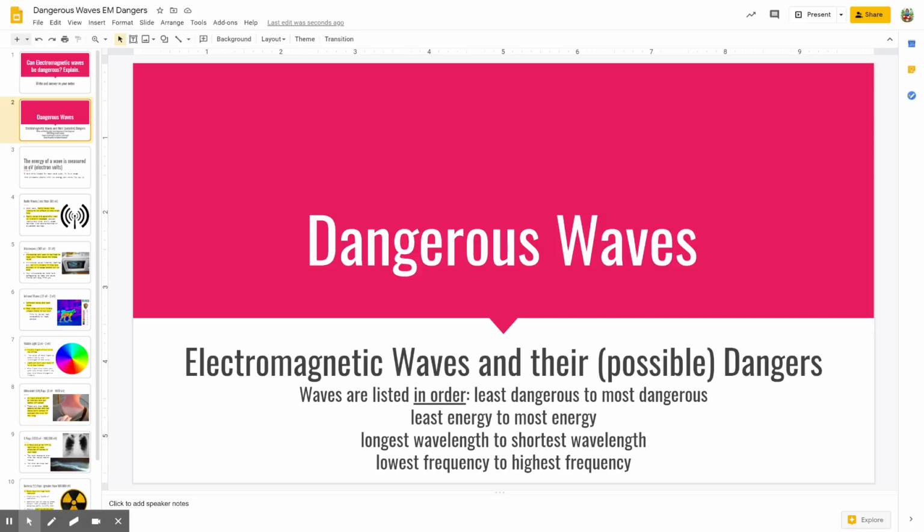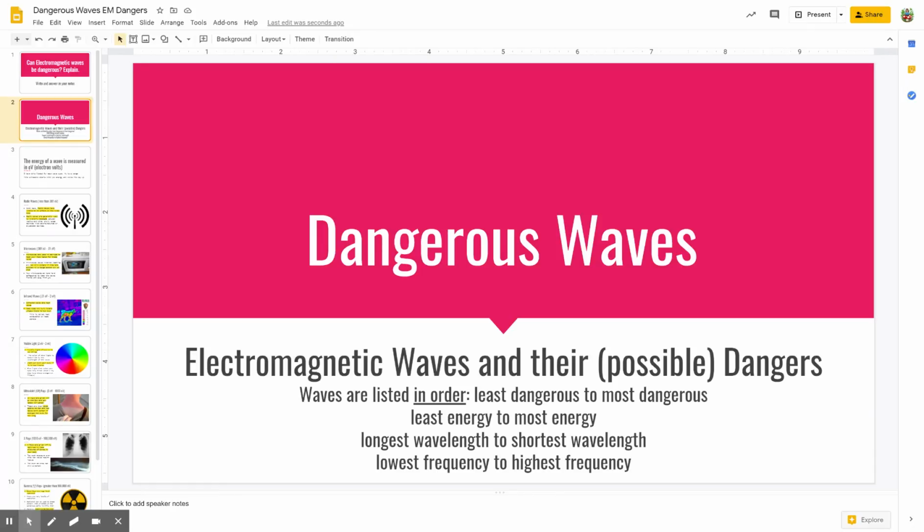All right, guys, this is our lesson on dangerous waves. So we are going to be talking about the electromagnetic spectrum today. We're going to talk about the whole thing. We're going to start with the lowest energy, so we're talking about the least dangerous wave, and work our way up to the most energy, which means we're going to talk about the most dangerous kind of waves today.